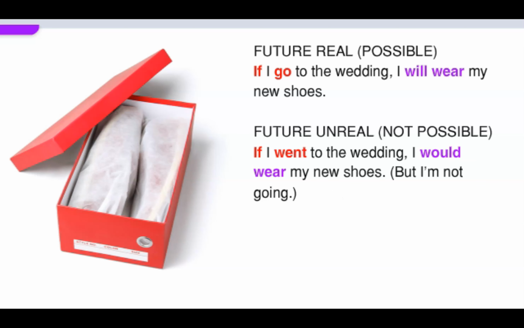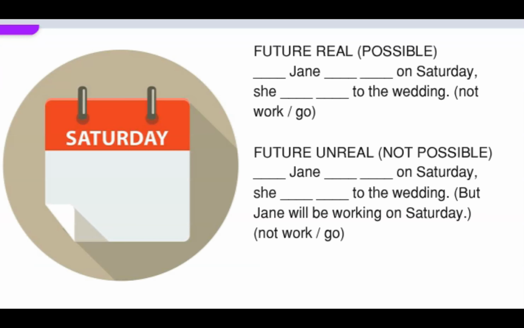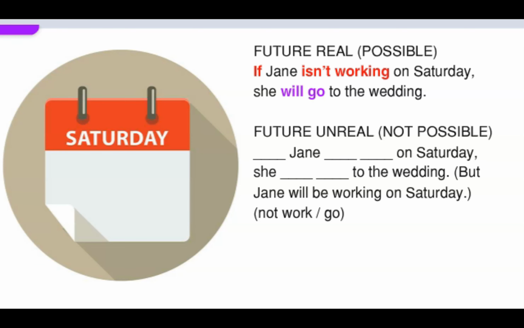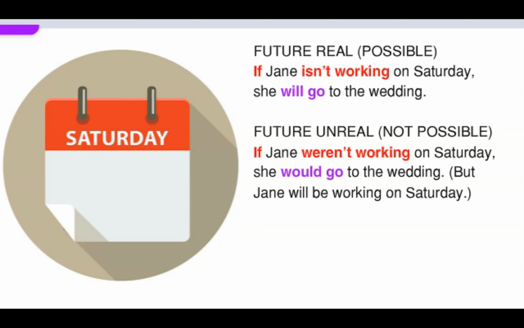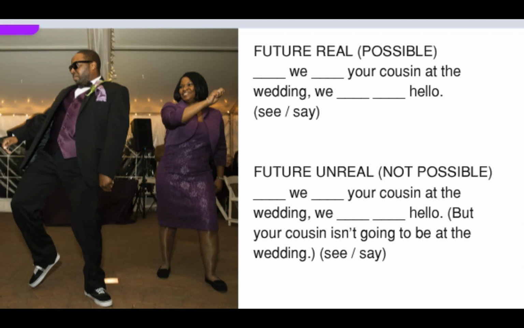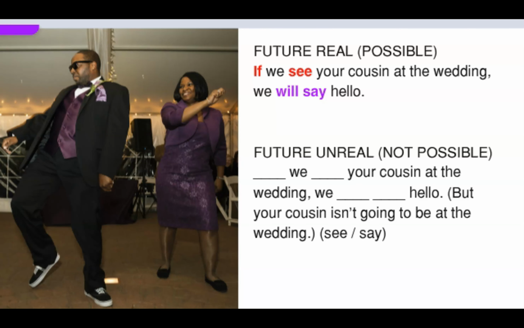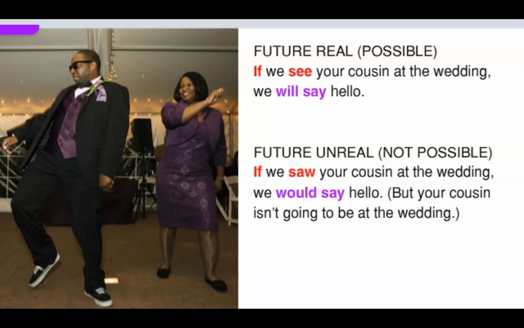Listen to the sentences. If I go to the wedding, I will wear my new shoes. If I went to the wedding, I would wear my new shoes, but I'm not going. If Jane isn't working on Saturday, she will go to the wedding. If Jane weren't working on Saturday, she would go to the wedding, but Jane will be working on Saturday. If we see your cousin at the wedding, we will say hello. If we saw your cousin at the wedding, we would say hello, but your cousin isn't going to be at the wedding.